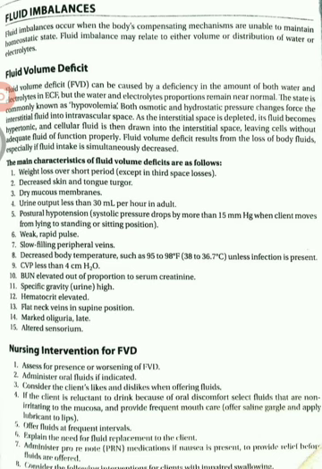And CVP, central venous pressure, less than 4 centimeters of water, and BUN elevated. Blood urea nitrogen is elevated out of proportion to serum creatinine. The BUN levels will be elevated and out of proportion to serum creatinine.